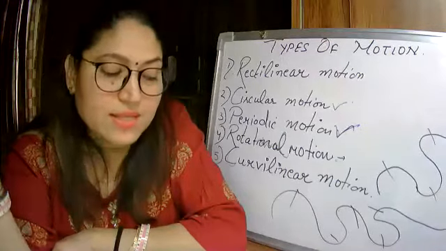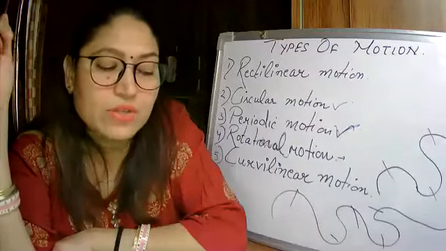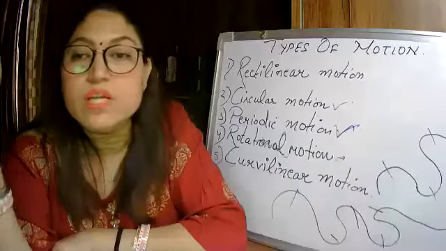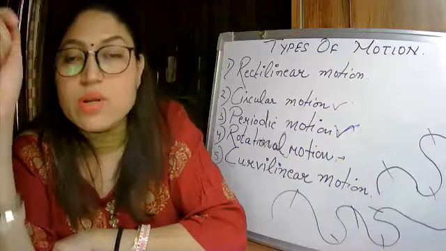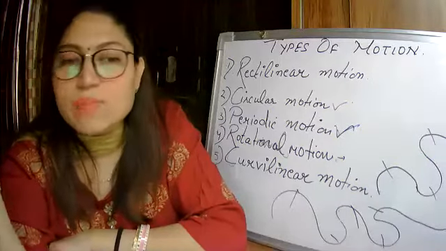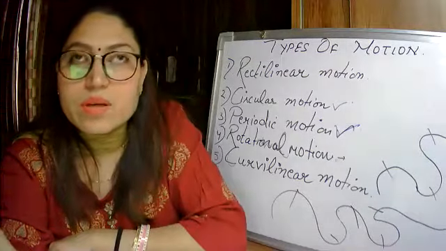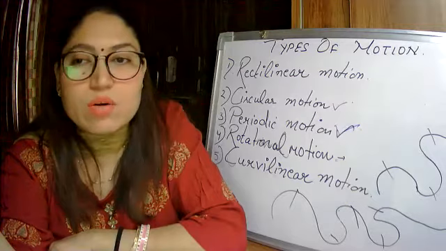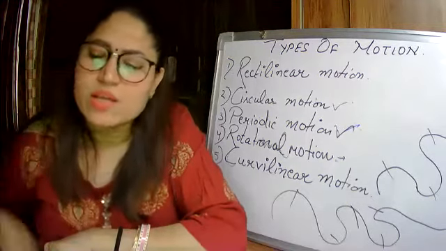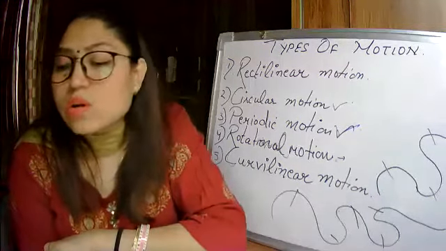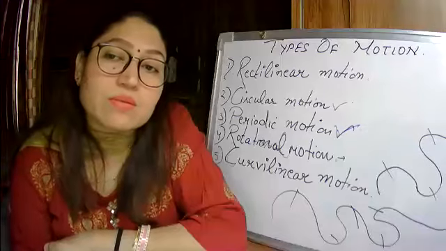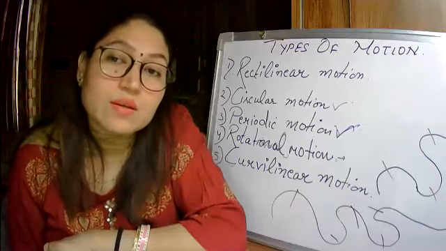So what is asked here? Two examples each of land transport, water transport, and air transport. For land transport, you can write so many: bus, truck, train, railways, auto rickshaw, cycle. Then water transport: boat, ships, submarines.